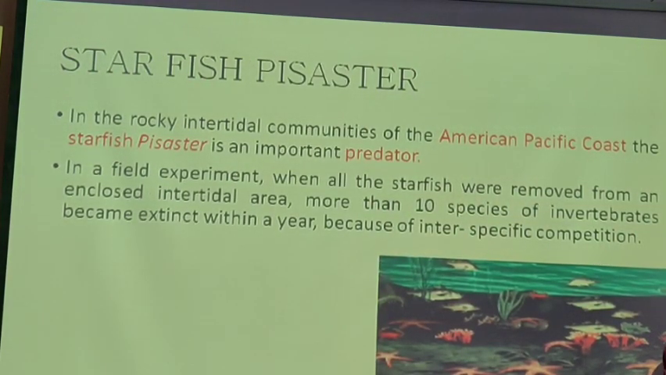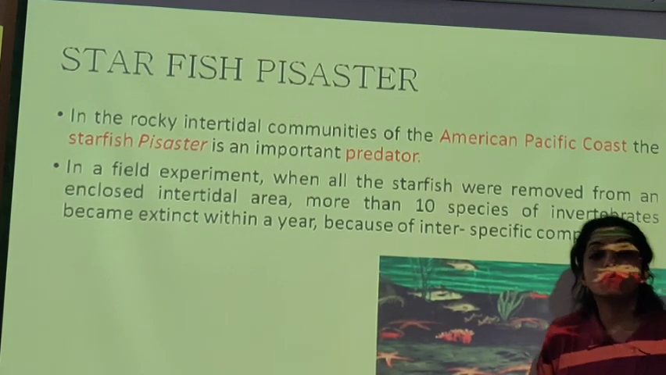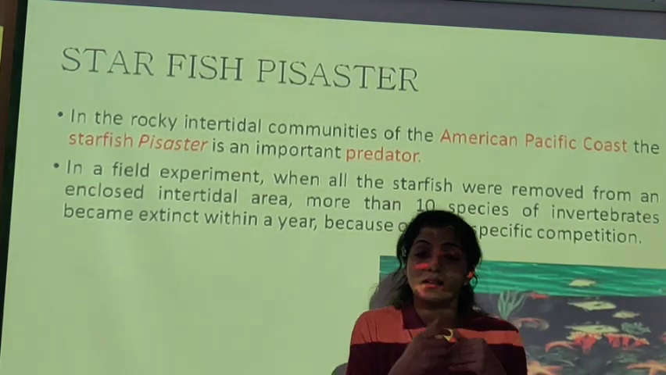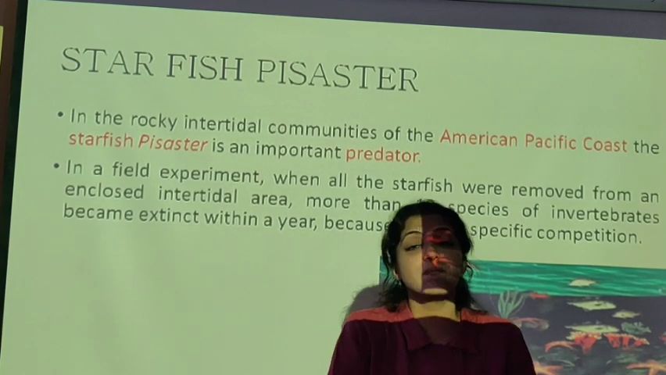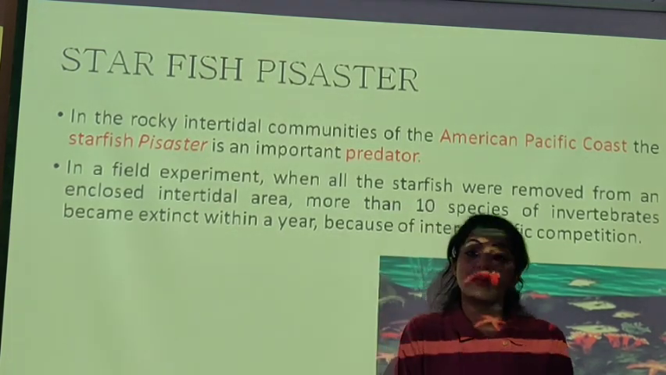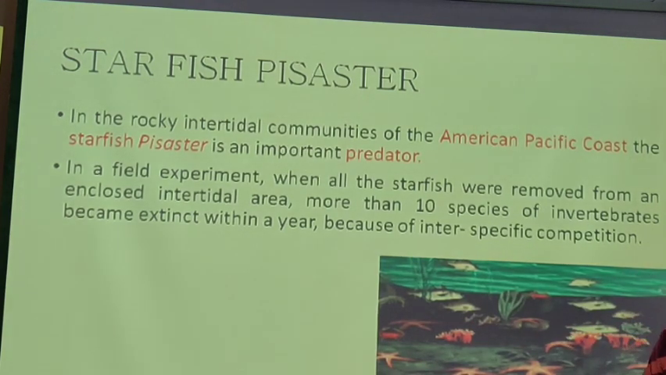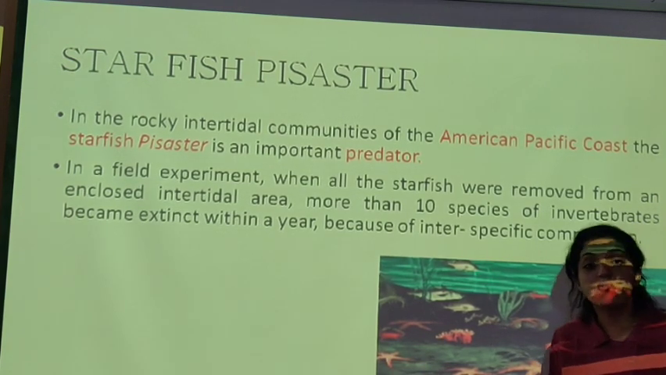Next is the starfish disaster in the rocky intertidal communities of the American Pacific coast. The starfish is an important predator. What does predator mean? It eats many species. Many species are its prey, which live in the intertidal water bodies in the American Pacific coast. In a field experiment, the starfish was removed. Starfish was removed.